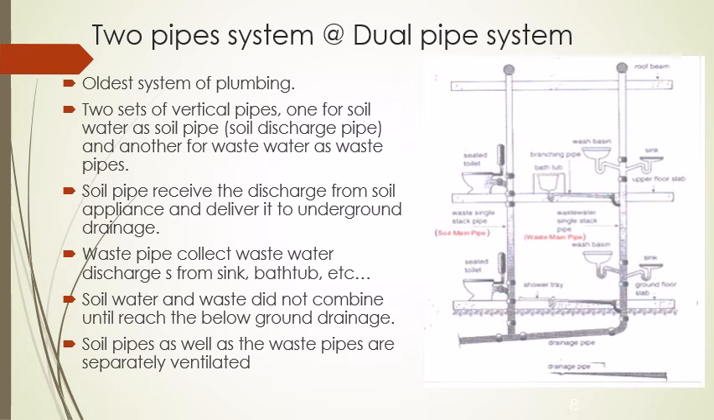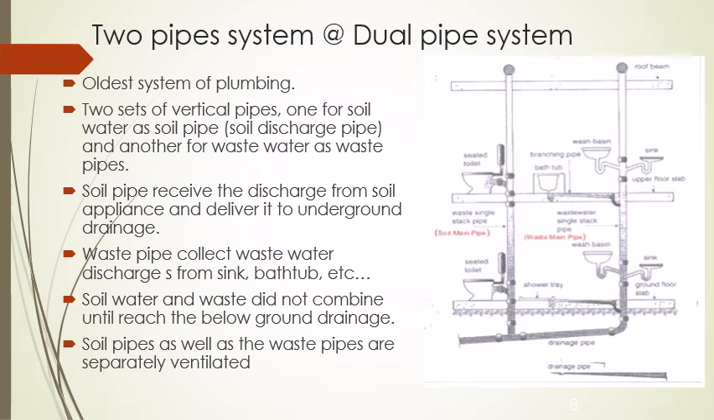Next is the two pipe system, or dual pipe system, which is the oldest system of plumbing. There are two sets of vertical pipes: one is used as the soil pipe to discharge the soil waste, and the other acts as the waste pipe, providing ventilation and other things. The soil pipe receives the discharge from the soil appliances and delivers it to the underground drainage. The waste pipe collects the wastewater discharge from the sinks and bathtubs. The soil water and the waste water do not combine until they reach below the ground drainage.